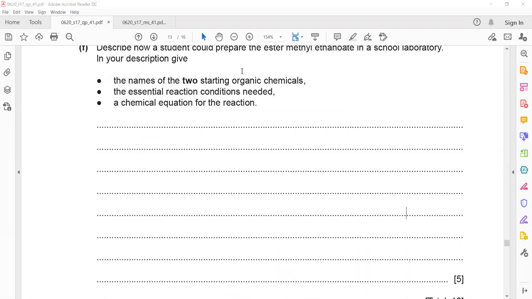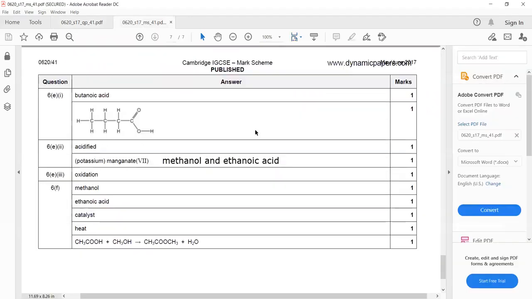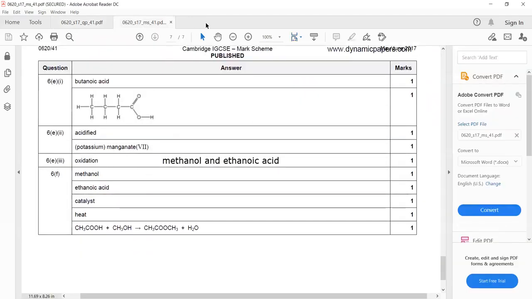So which 2 reagents should we take? We should take methanol and a carboxylic acid, because it is methyl ethanoate, so we should take ethanoic acid. Then the essential reaction conditions. What we need is a catalyst. You can see here, 1 mark is for mentioning methanol, 1 mark is for mentioning ethanoic acid.